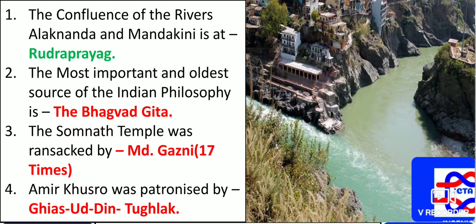The Somnath temple was ransacked by Mahmud of Ghazni. He looted the Somnath temple, which is located in Gujarat, about 17 times. Amir Khusro, we know, was known as the parrot of India. He is credited with inventing the sitar and tabla. He was patronized by Ghiyasuddin Tughlaq.